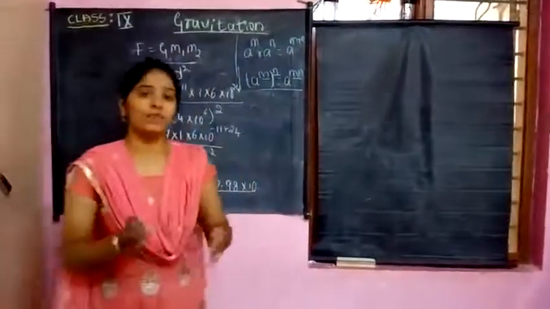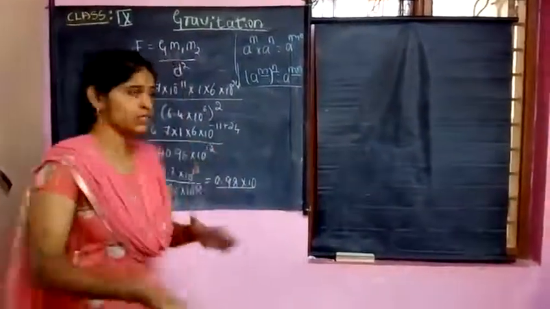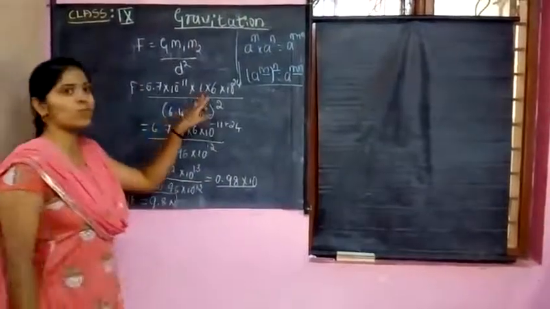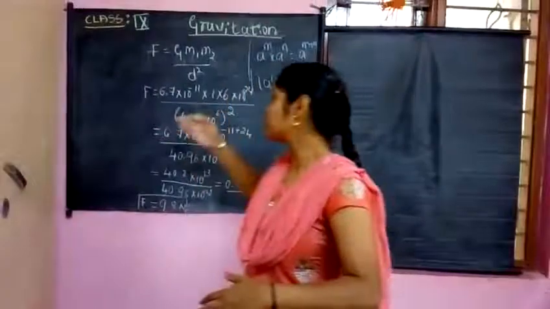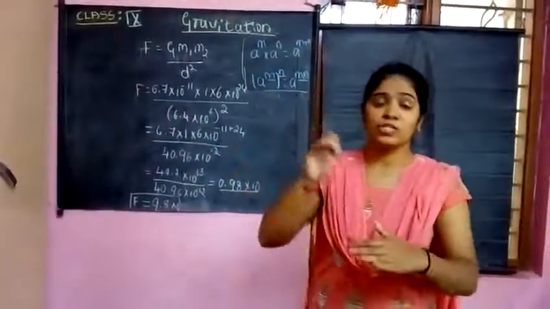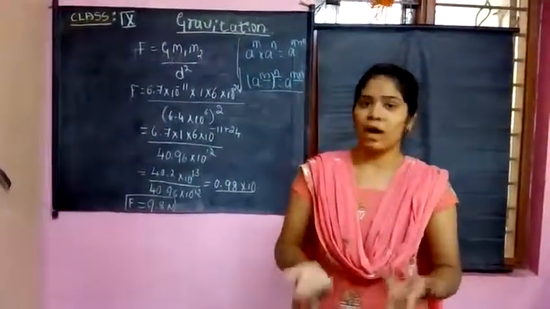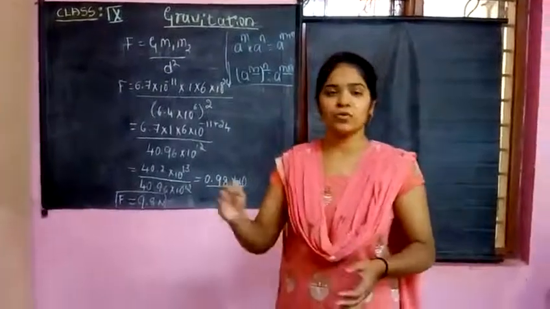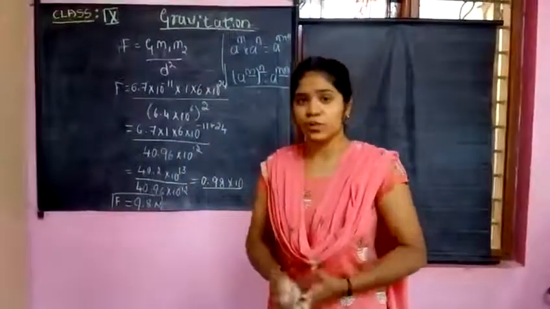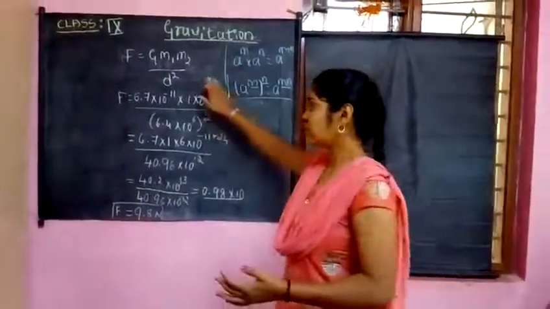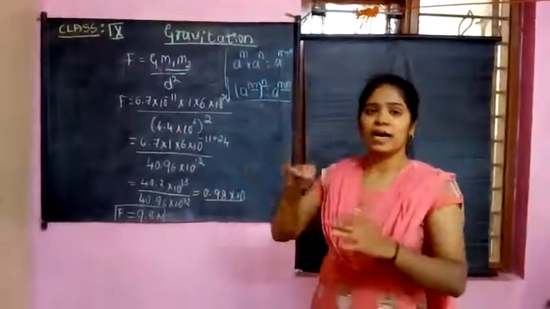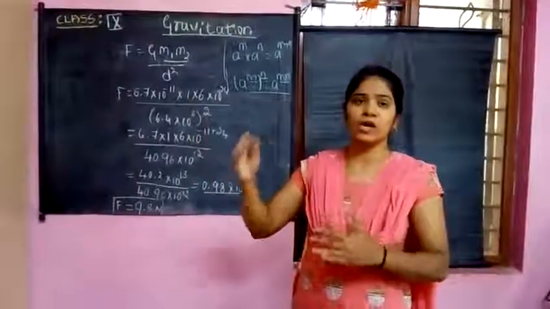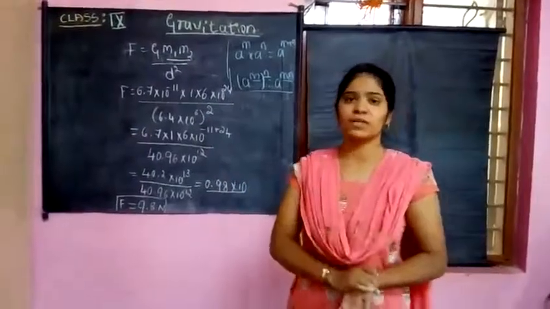But when we consider two large masses, here in case of the ball's mass of 1 kg, if we consider a mass of approximately 10 raised to 20 kg, then the gravitational force must be very large. So we can say that this gravitational force mainly depends upon the masses, because higher masses will give a high gravitational force between them.